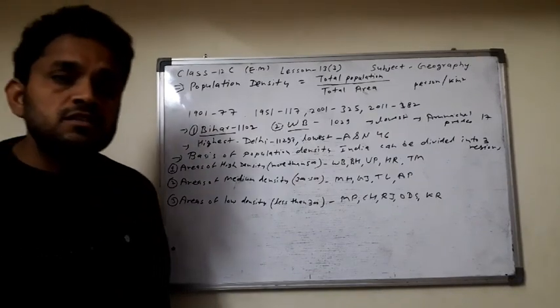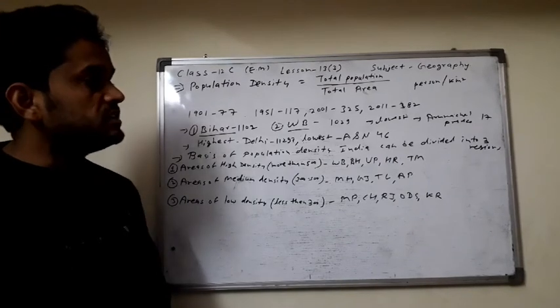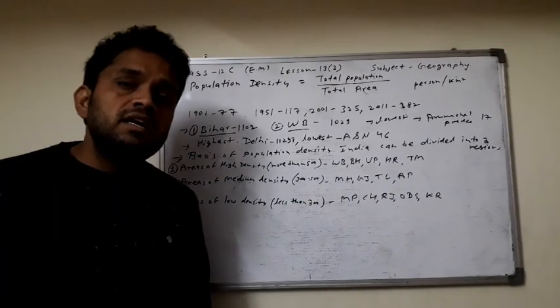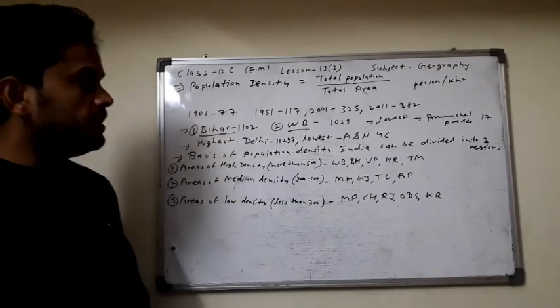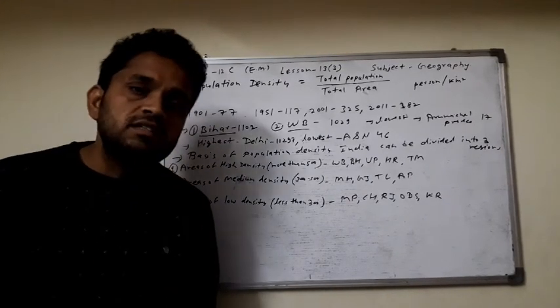The lowest is found in Arunachal Pradesh, 17 persons per square kilometer.